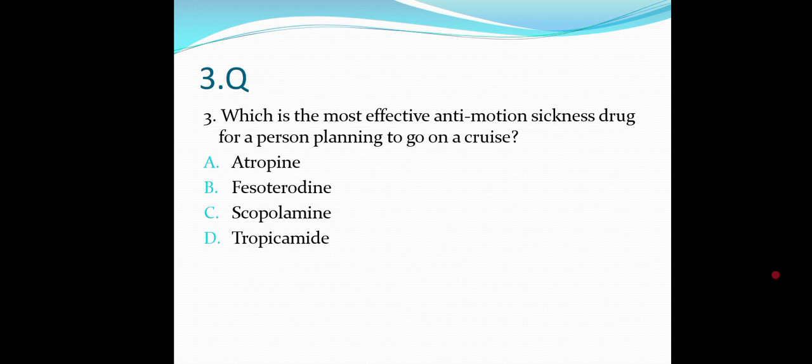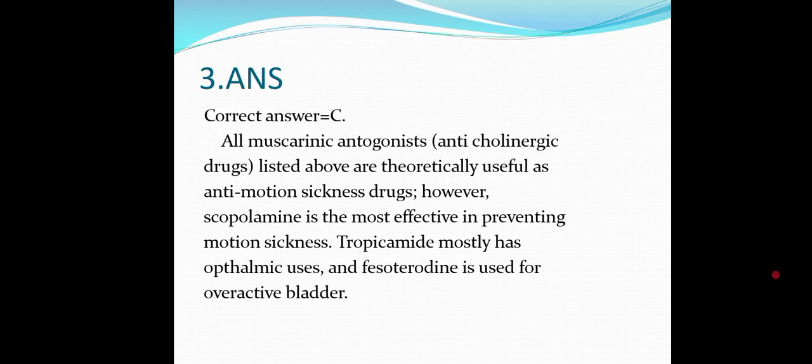So here also, these are all anticholinergic drugs only. In the previous questions, most of the three options were also anticholinergics. Here also, these are all mostly anticholinergic. So which one do we have to choose for motion sickness? All muscarinic antagonists, like the anticholinergic drugs listed above, are theoretically useful for anti-motion sickness. However, scopolamine is the most effective in preventing motion sickness.